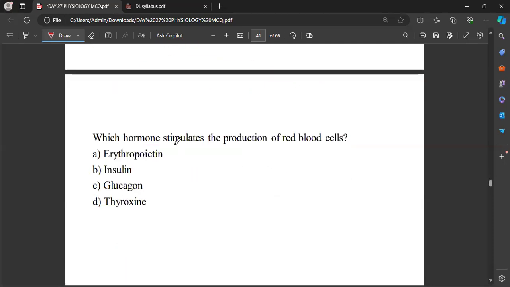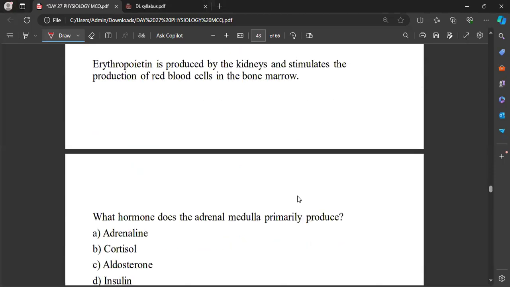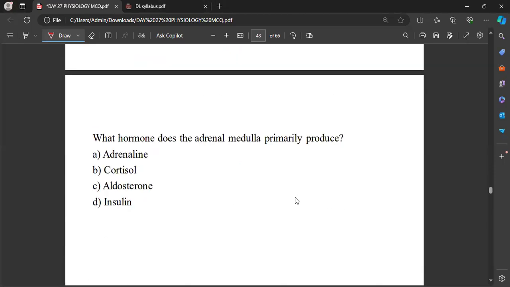Now, which hormone stimulates the production of red blood cells? Which hormone stimulates the production of RBC? That will be erythropoietin. We know that. Now, what hormone does the adrenal medulla primarily produce?